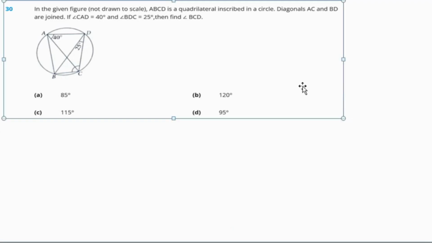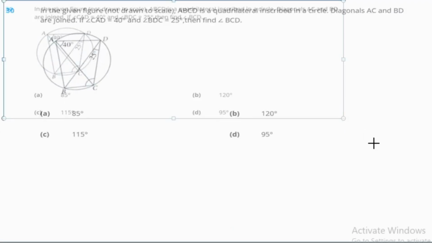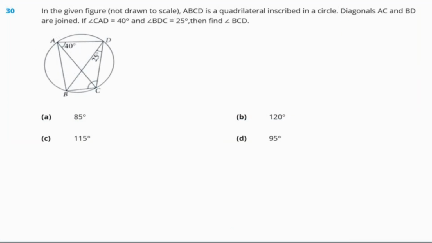So the next question is, in the given figure, not drawn to scale, ABCD is a quadrilateral inscribed in a circle. Whenever a quadrilateral is inscribed in a circle, that becomes a cyclic quadrilateral. Got it? And diagonals AC and BD are joined. If angle CAD is 40 degrees and angle BDC is 25 degrees, then we need to figure out BCD.